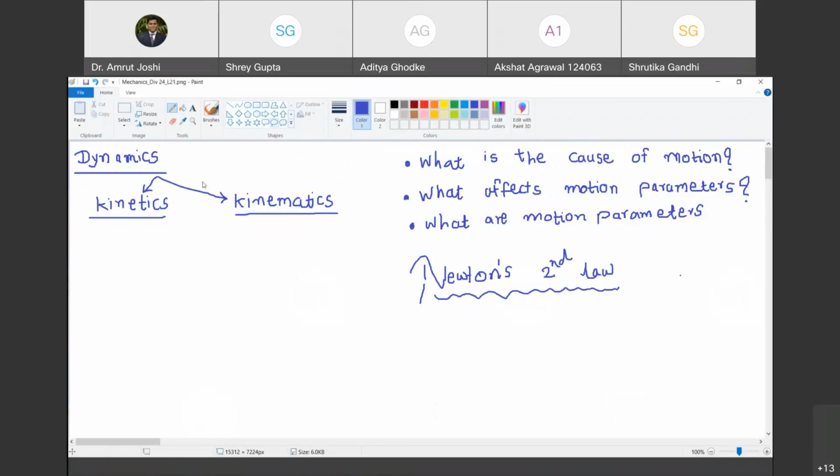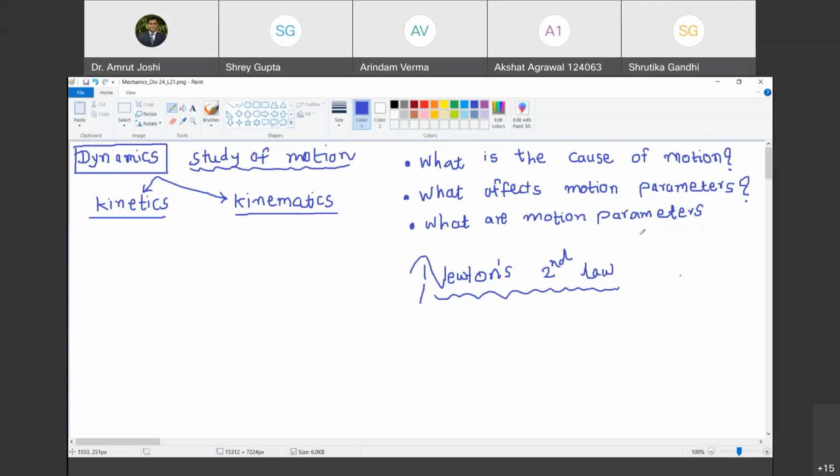Now we all know that dynamics is a branch of mechanics that deals with the study of motion. Are you with me? Yes, sir. So it deals with the study of motion of an object or motion of a body. Now, to understand this, we are going to ask ourselves a few questions. I have written these questions in the reverse order. We are going to answer them from downside up order.